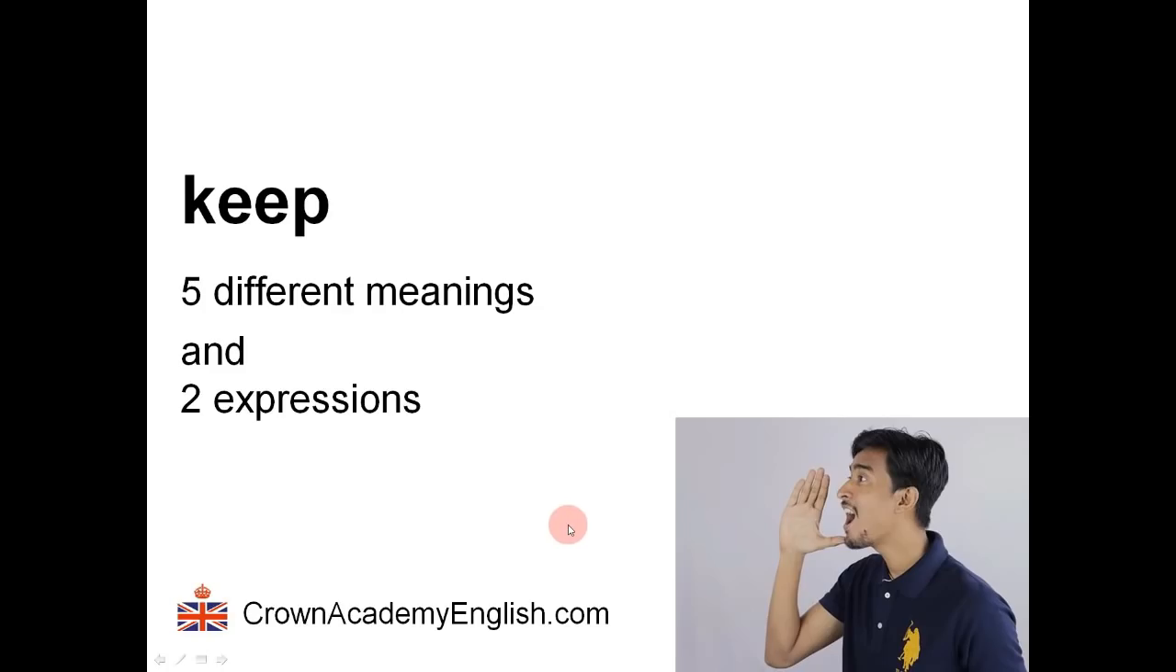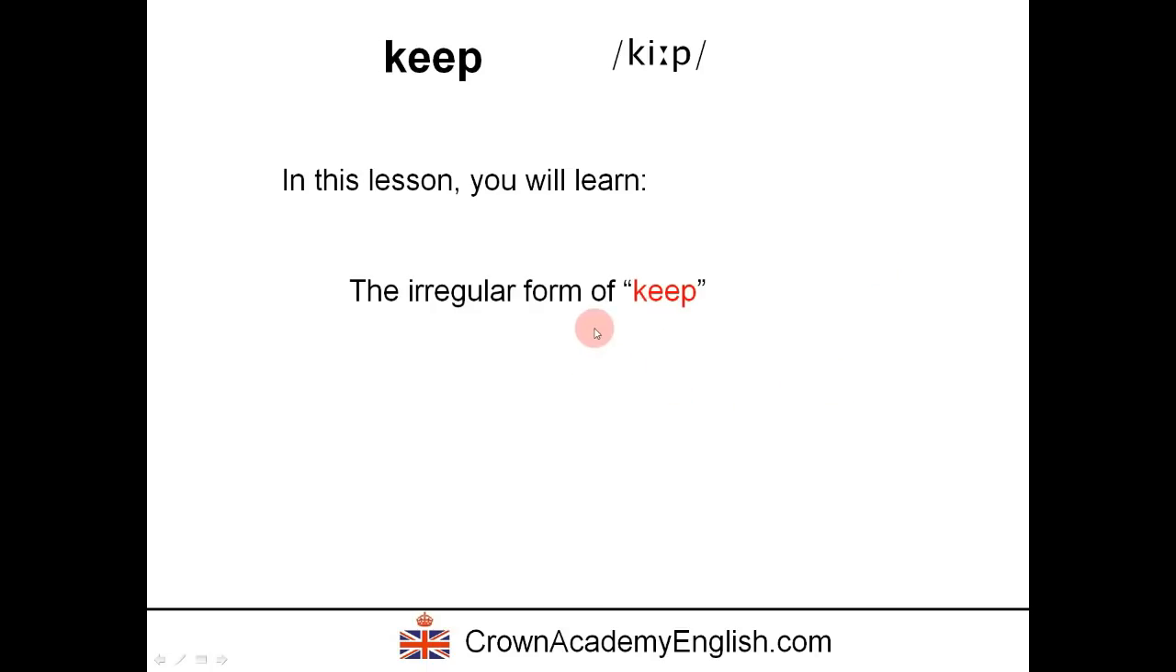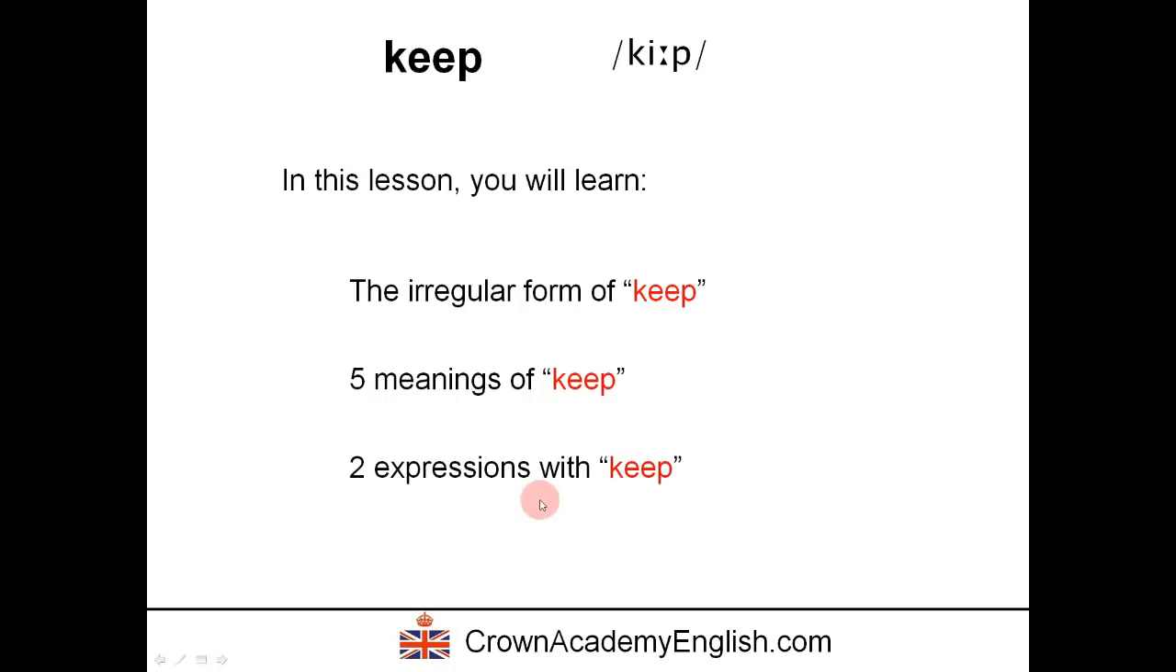Today we are doing a vocabulary lesson and the word is keep. So here is the spelling, K-E-E-P, and here is the pronunciation, keep, keep. So in this lesson you will learn the irregular form of keep, the 5 meanings of keep, and 2 expressions with keep. So let's start.